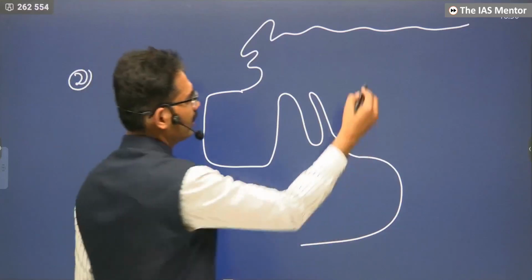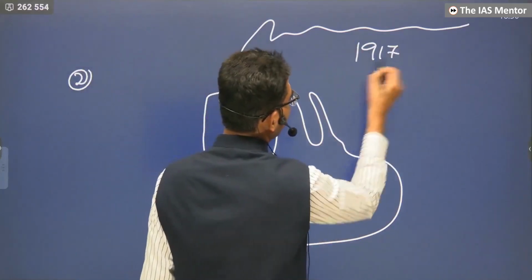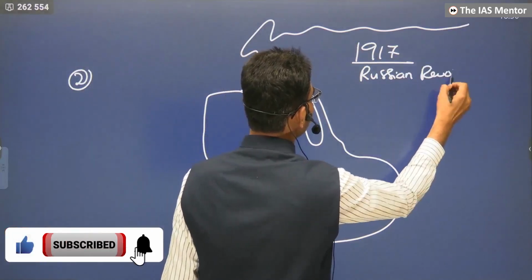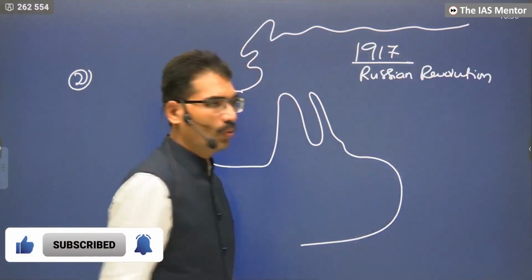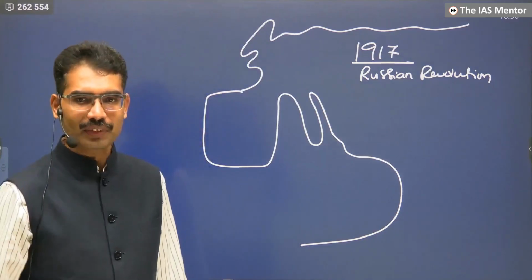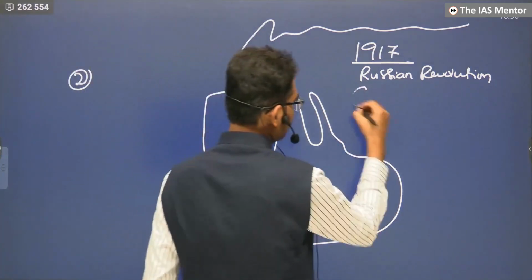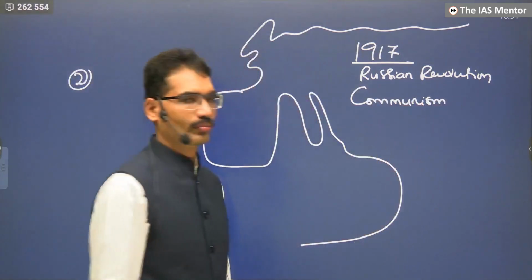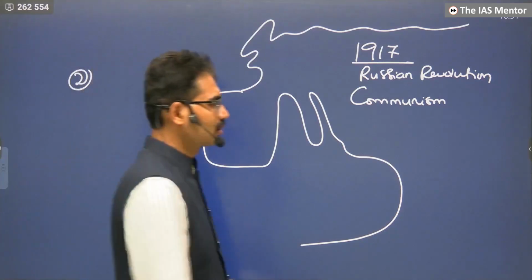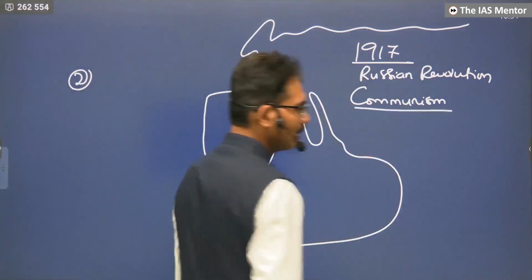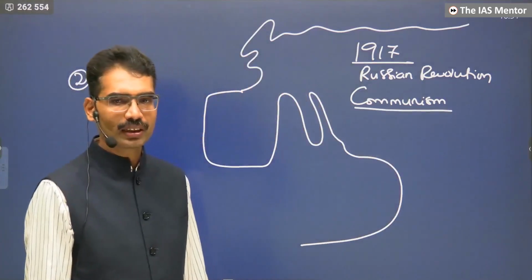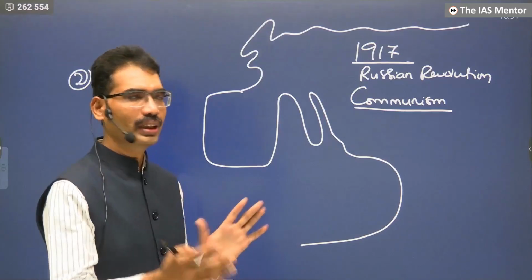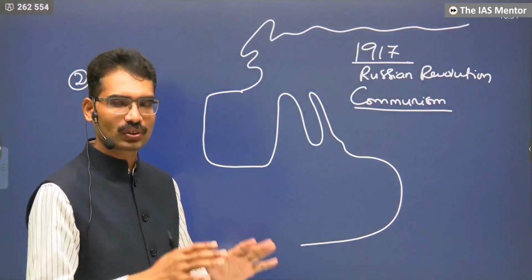In 1917, the Russian Revolution started. What is the ideology behind the success of the Russian Revolution? That is communism. What does communism say? Communism says economic inequality should not be there. Wealth should not concentrate in a single hand. It should be distributed. Everyone should share the resources of the nation.